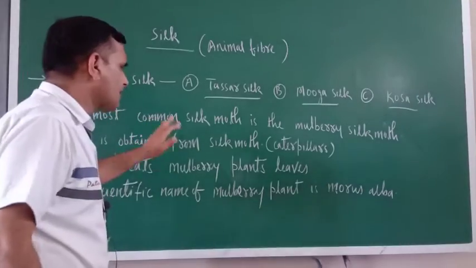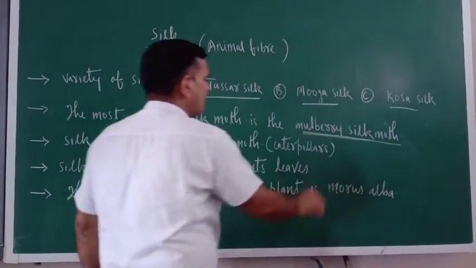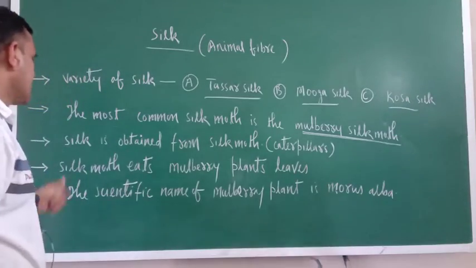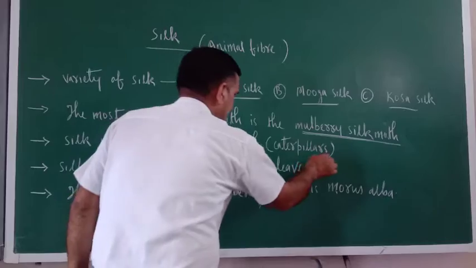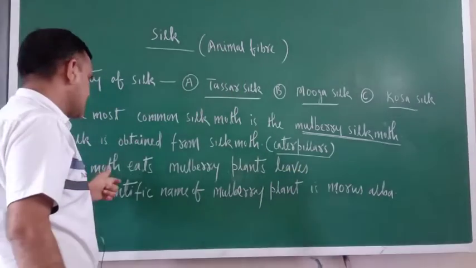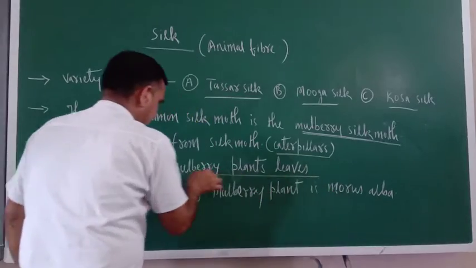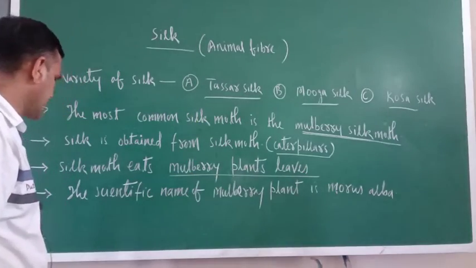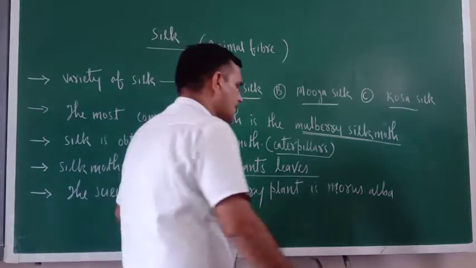The most common silk moth is the mulberry silk moth. Silk is obtained from the silk moth, that is, the caterpillar. The silk moth eats mulberry plant leaves. The scientific name of the mulberry plant is Morus alba.